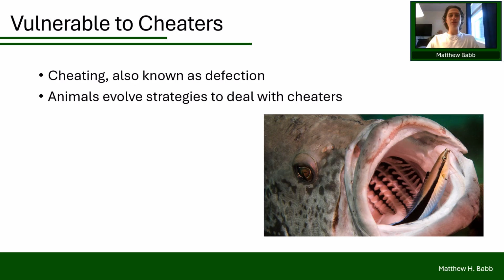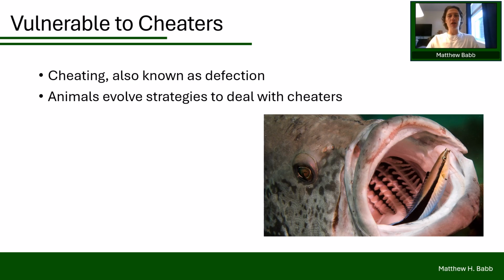Another striking example involves cleaner wrasse, which are a small fish that eat parasites off of these larger client fish. Most of the time, this is a mutually beneficial interaction, but sometimes a cleaner fish might cheat by taking a bite of the client's mucus instead. The reason they do this is the mucus is more nutritious, but it harms the client because the client needs this for protection.